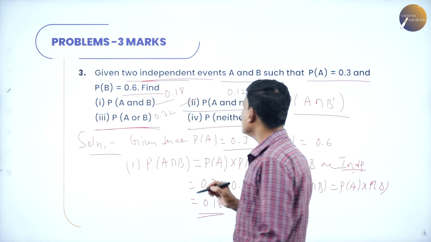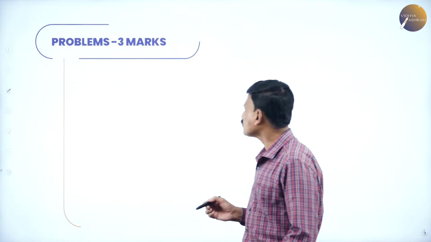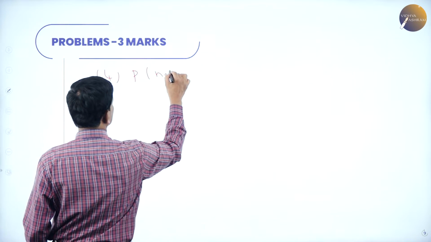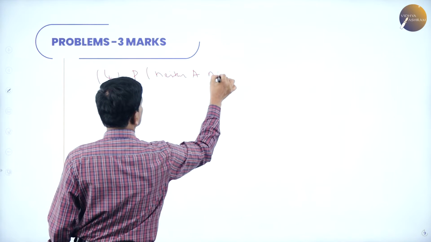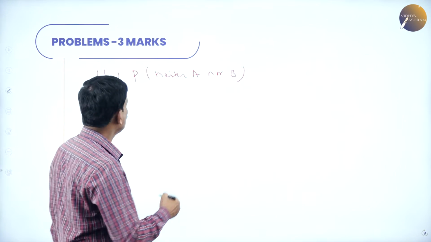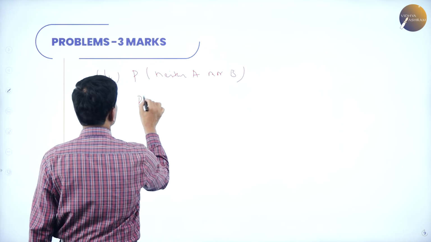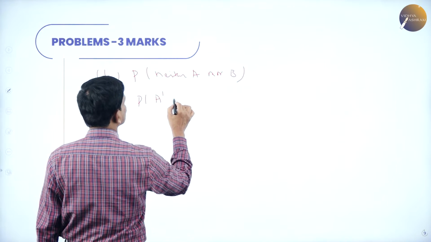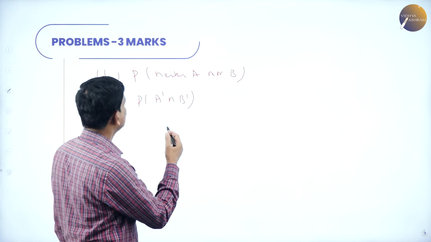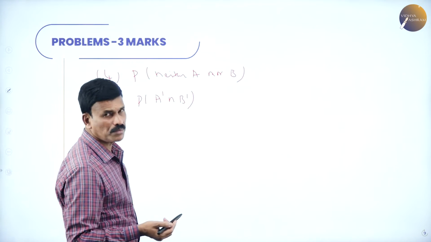What is the last? The last is probability of neither A nor B. Fourth one, probability of neither A nor B. This is to be determined. Now, probability of neither A nor B means nothing but probability of A dash intersection B dash.